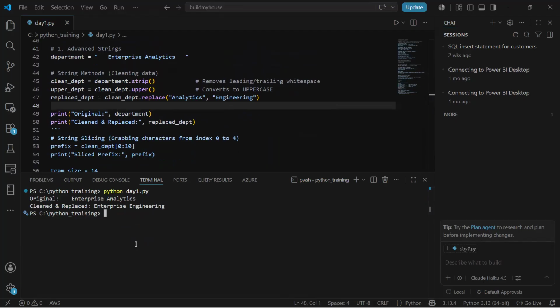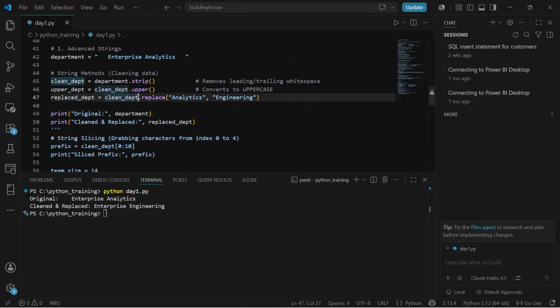Now you can see before cleaning, the original value was "enterprise analytics". After cleaning, it says "enterprise analytics", and since we have replaced analytics with engineering, it is converting analytics to engineering. For some reason, this upper did not work, because I did not use upper_department to replace. I've not printed out the upper departments.